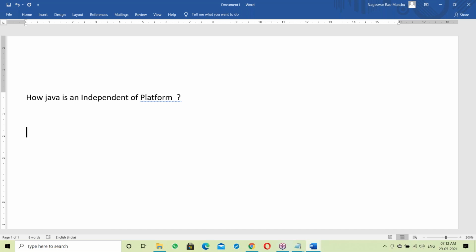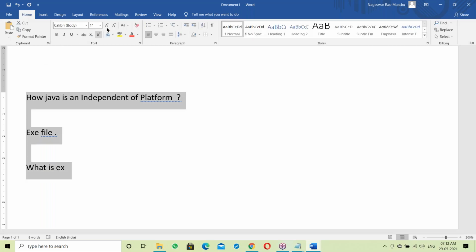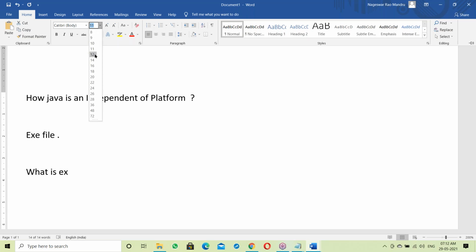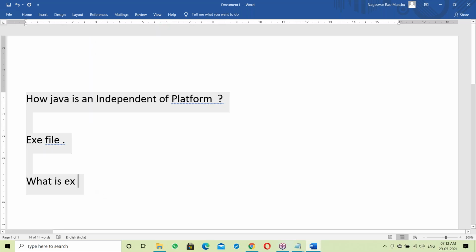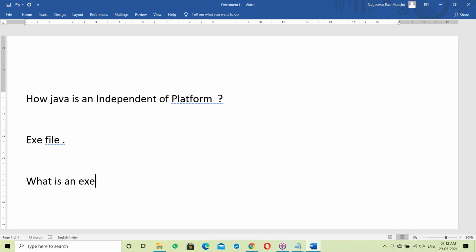Before going to this, let us first see about the exe file. What is an exe file? Let us see about the exe file. The first question is, what is an exe file?